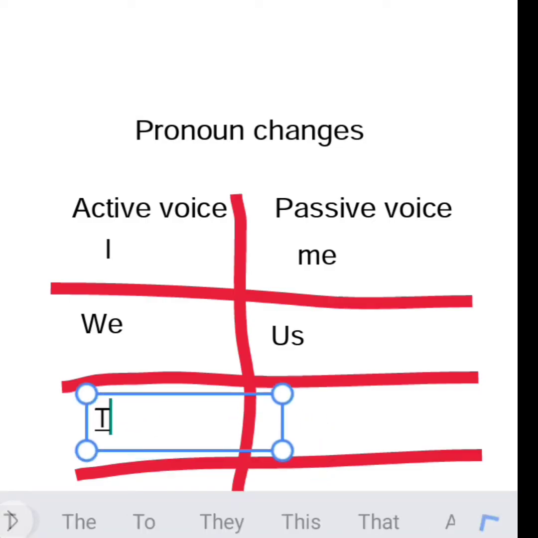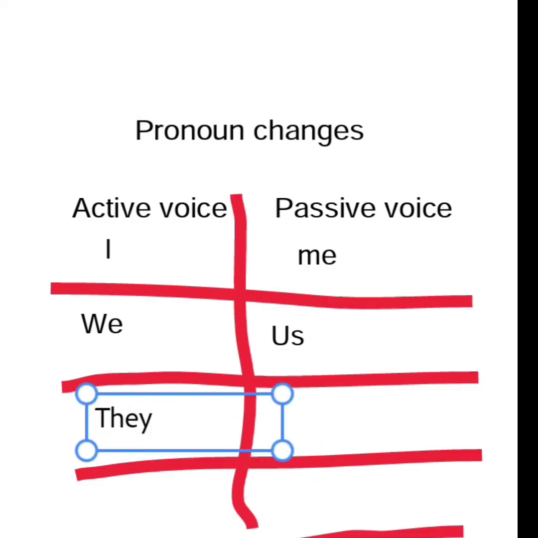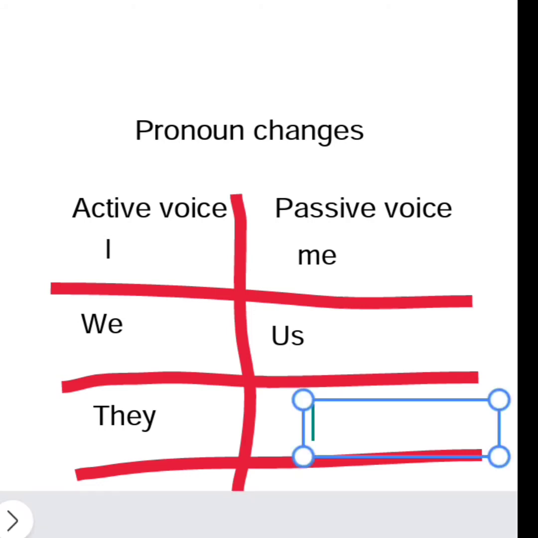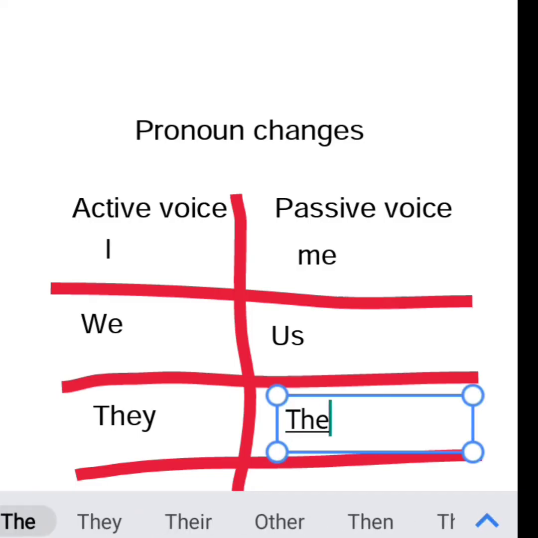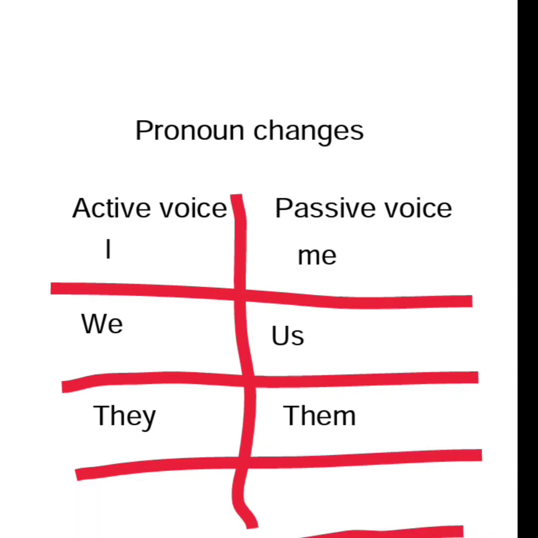Then if we have they as a subject in active voice, it will be changed to them in passive voice as an object. So we will say in passive voice by them, by them, by them. Okay, interesting. So this is how we change it.